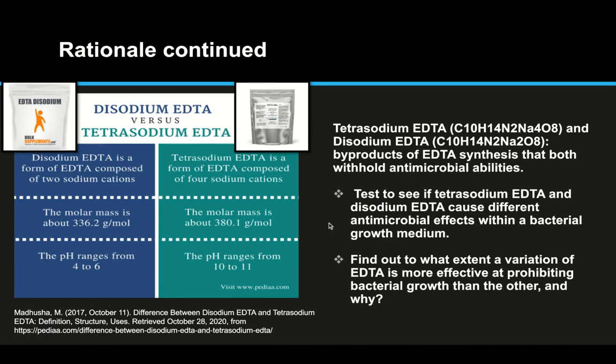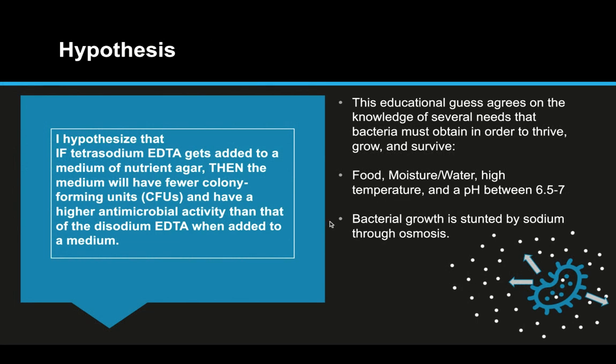a variation of EDTA is more effective at prohibiting bacterial growth than the other, and why. The hypothesis of the experiment is that if tetrasodium EDTA gets added to a medium of nutrient agar, then the medium will have fewer colony-forming units and a higher antimicrobial activity than that of disodium EDTA when added to a medium.